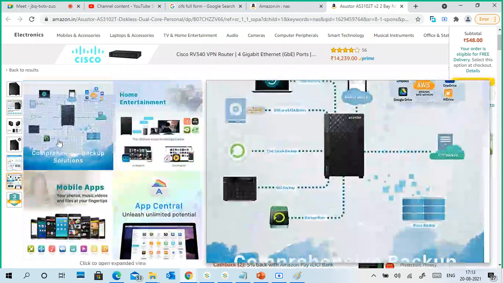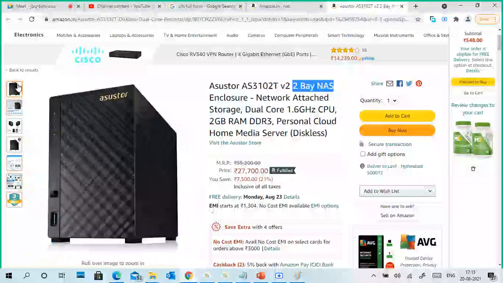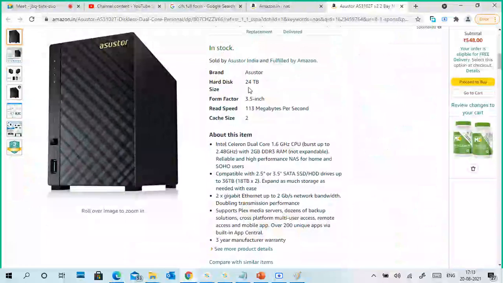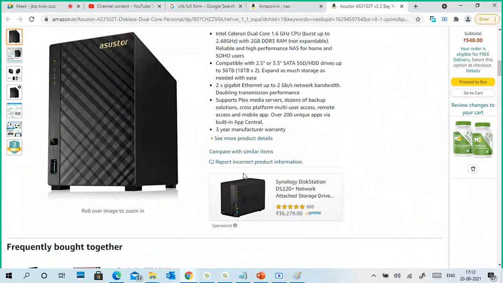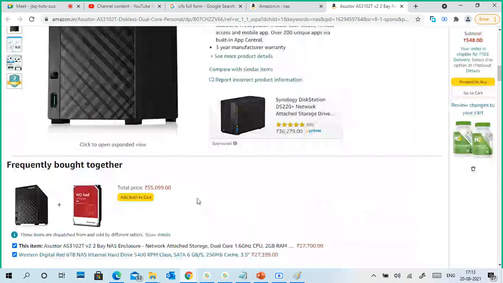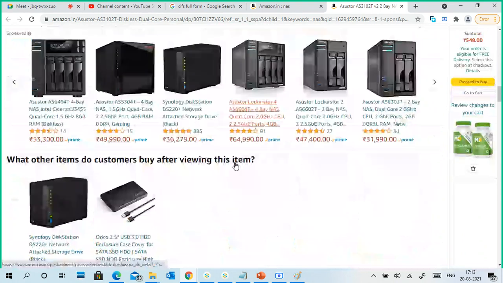Up to 24 terabytes of disk we can connect. It contains a processor and RAM, because that is how you can put data inside.